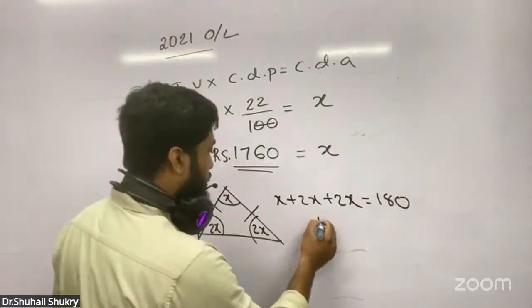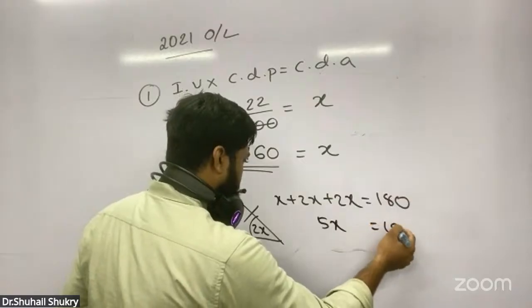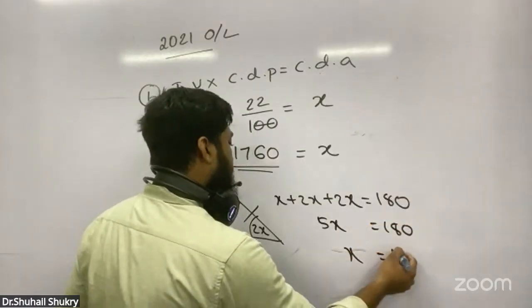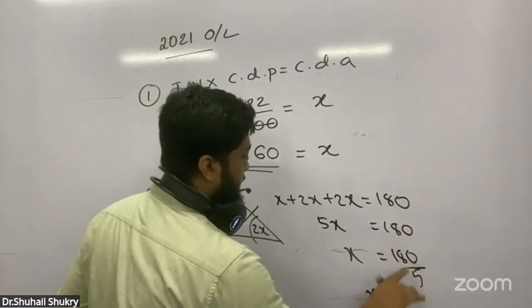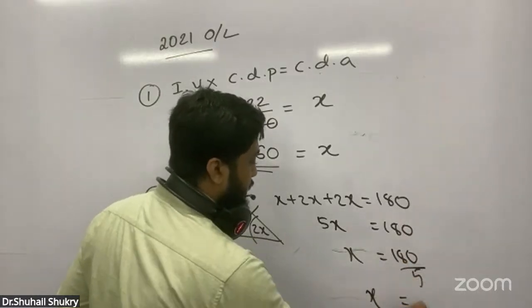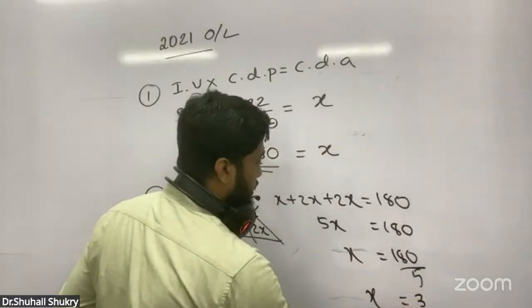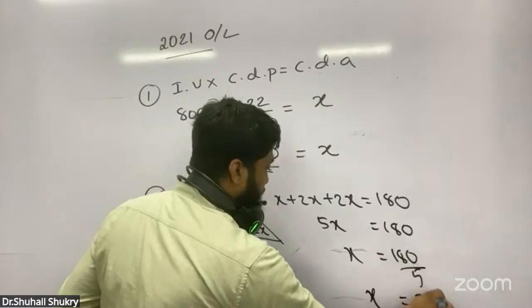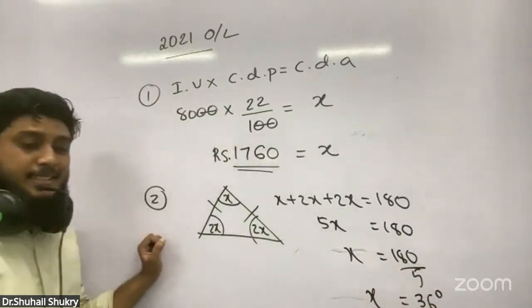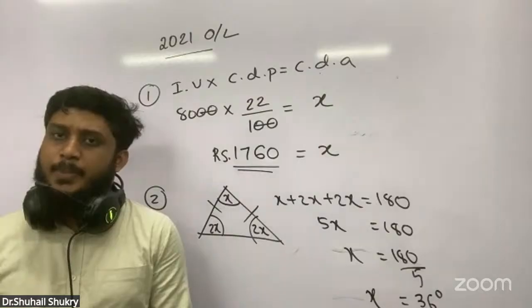If you add all the things, you get 5x equals 180. So x equals 180 divided by 5. 18 divided by 5, you get 3 here, then 30 divided by 5, you get 6 here. So x equals 36 degrees. Right? This is the second one.